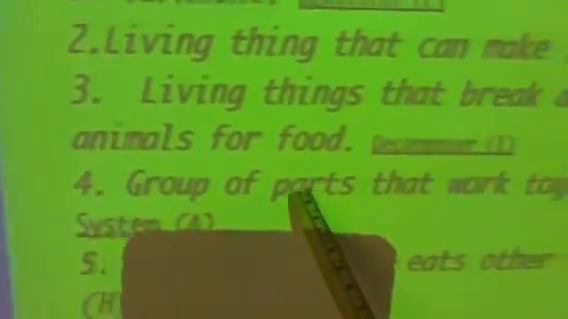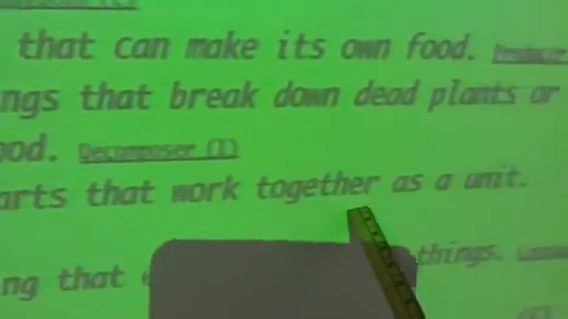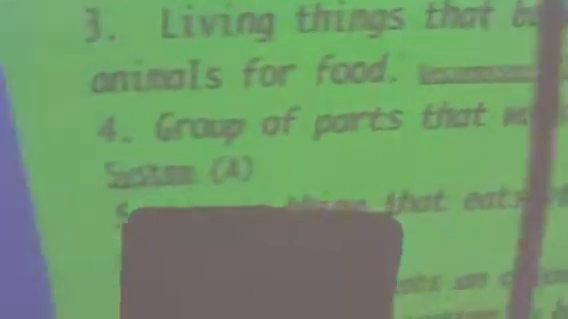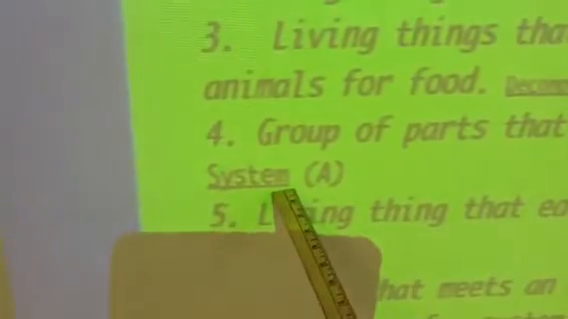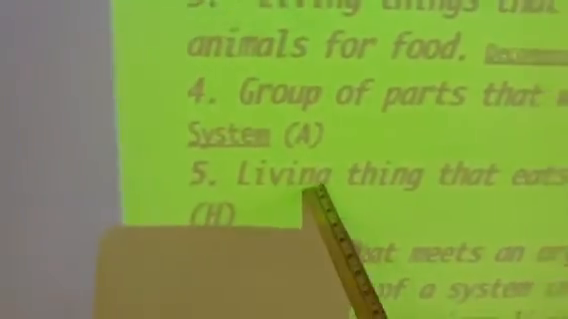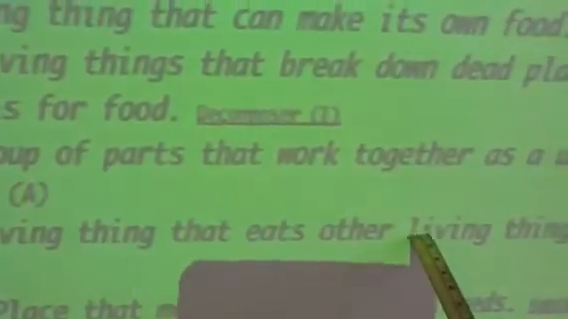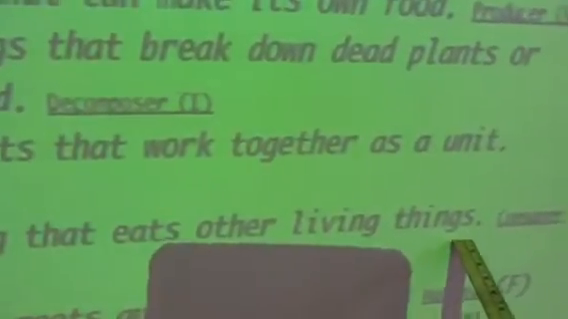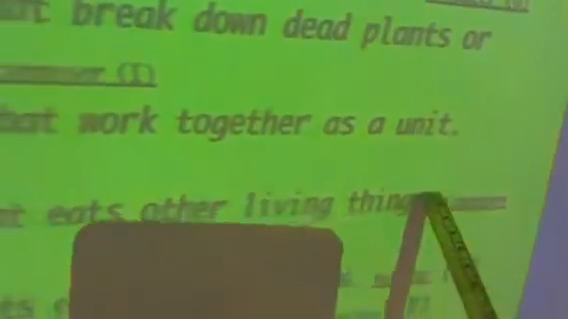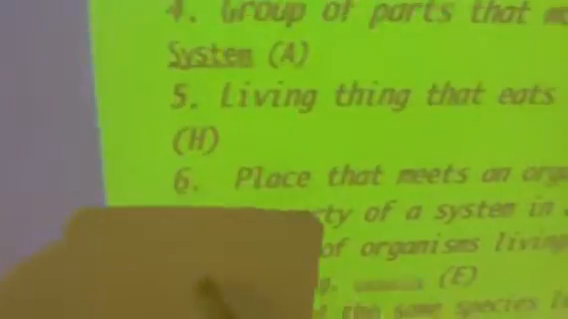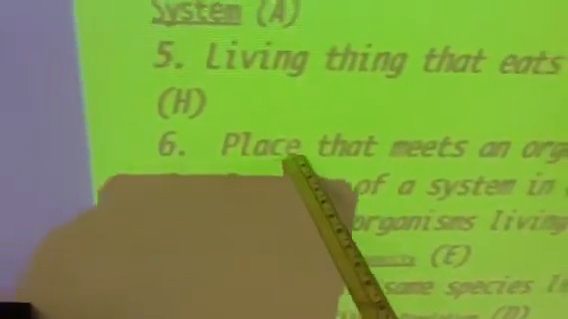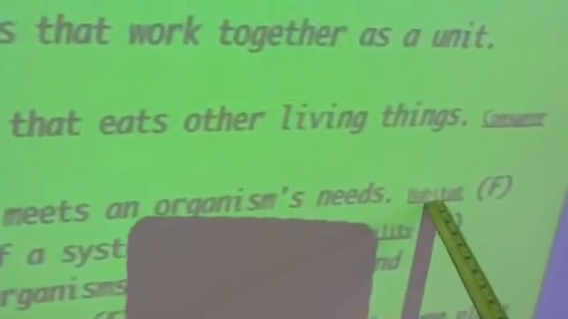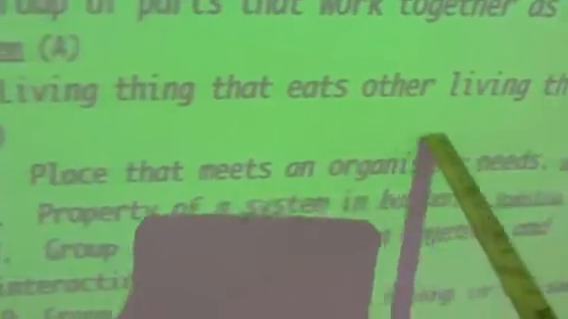Number 4, a group of parts that work together as a unit. Remember what that's called? It's called a system. Number 5, living things that eat other living things. Remember what that's called? Consumer. Yes, and that will be H. Number 6, place that meets an organism's needs. Well, you see there, that's habitat.